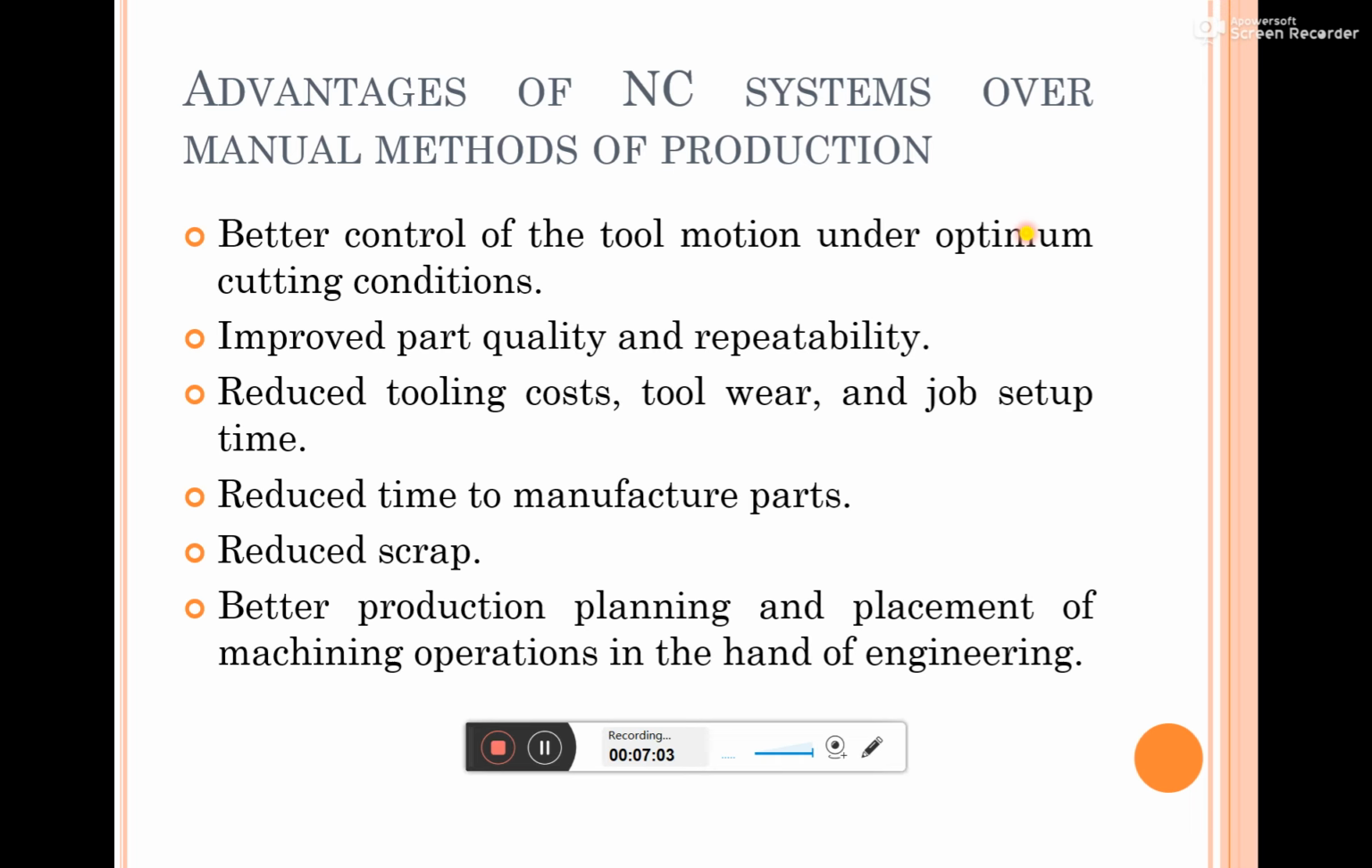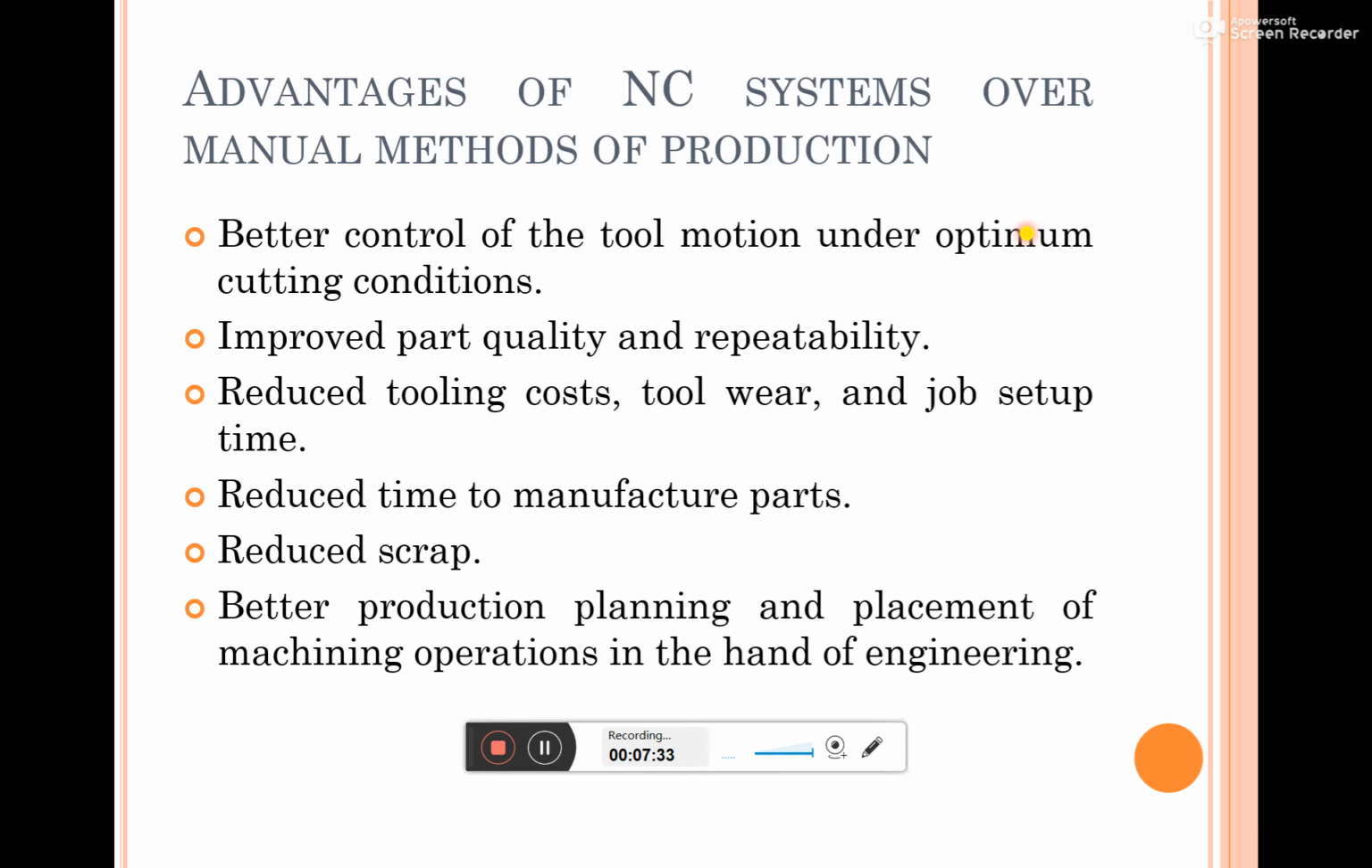And due to those optimum machining conditions, the CNC systems can always produce quality products, and the repeatability is also very high. And there will be reduced tooling cost, tool wear, and job setup times if you are using the NC system. And there will be a reduced time to manufacture the parts.